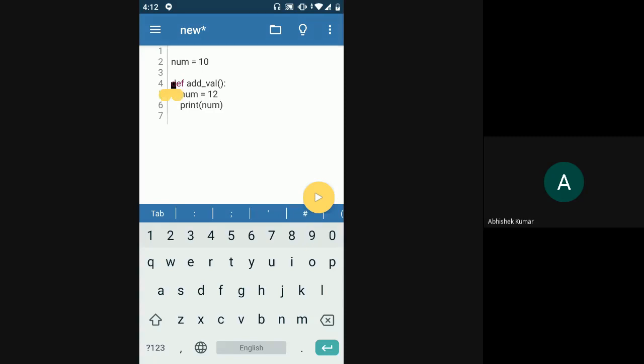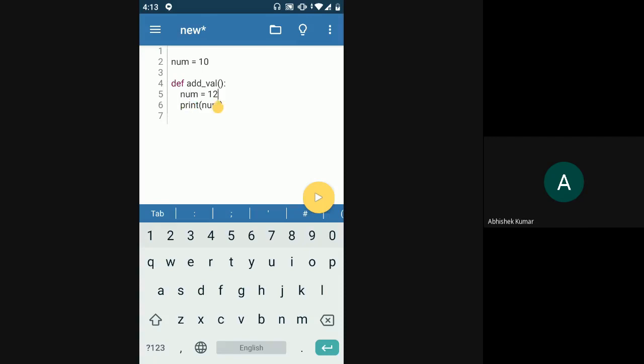So first, if there is some line like this wherein num is getting printed and a num variable is being called, first Python will try to see if this num variable is present inside the scope itself. In this case, you have a num variable inside the scope. You have num is equal to 12. So it will print that.